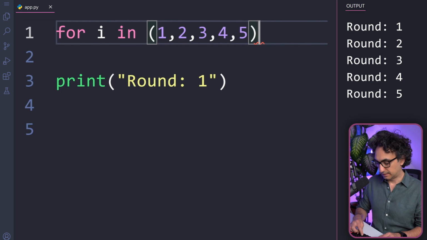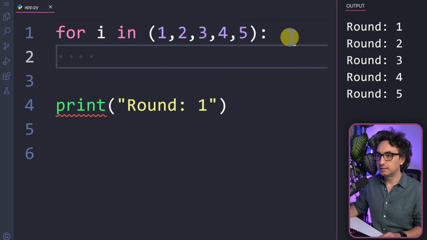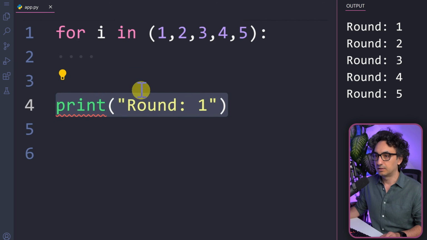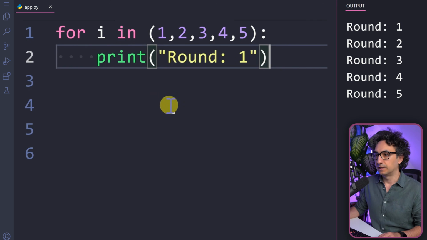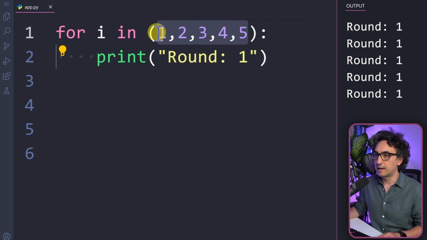Now we add the colon. With that, we have defined the structure of the for loop. We are saying let's iterate through this sequence, and then we hit enter. Now we have to be careful with the spaces. The indentation here should be 4 spaces, for example, and then we can grab our print and put it over here. So now the print is inside the for loop, and if you execute it, what's going to happen? Python is going to repeat this code 5 times, and that's because in our sequence we have 5 values.